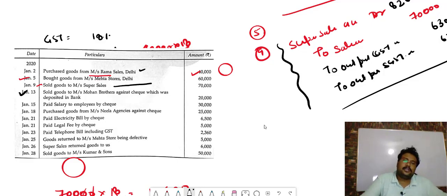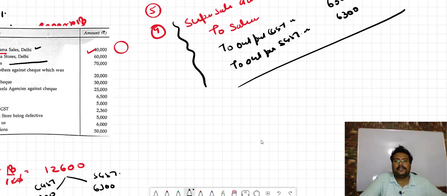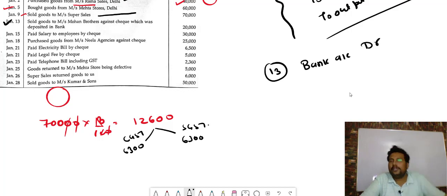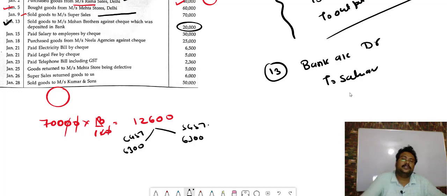So when you sold the goods against check, what will be opened? Bank account debit, because when you sold the goods, bank will come. To sales account, you sold goods worth rupees 20,000, so it will be 20,000.